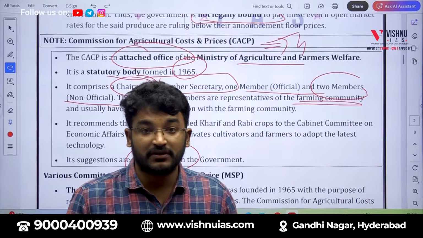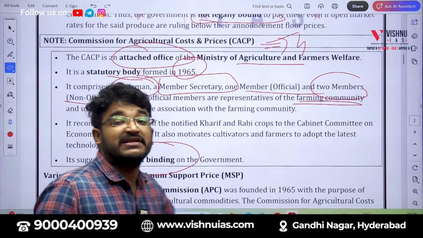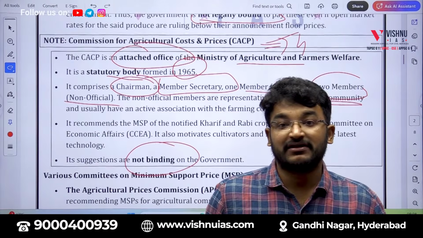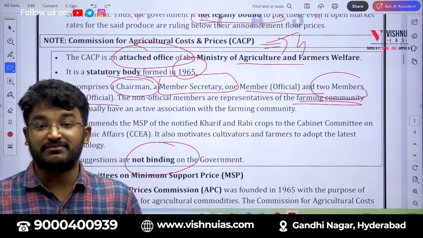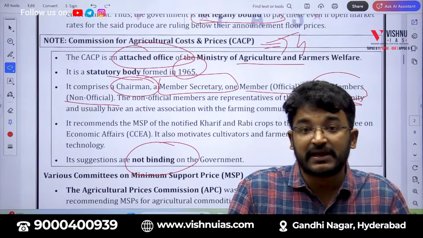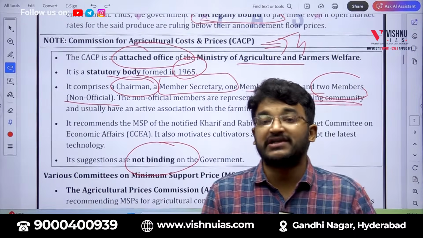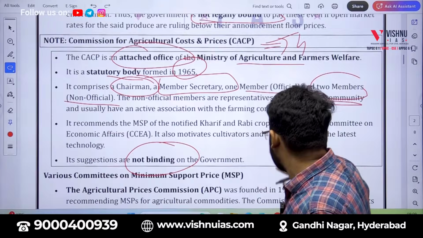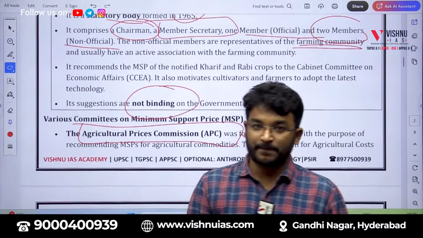Okay. Now, how has this CACP been formed? Post Green Revolution, there was an increase in the production of our country, but there was no procurement from the farmers. If there is a supply, but no one is there to take that, it will be a problematic thing. So what did the government do? The government formed a committee called the Agricultural Prices Commission.